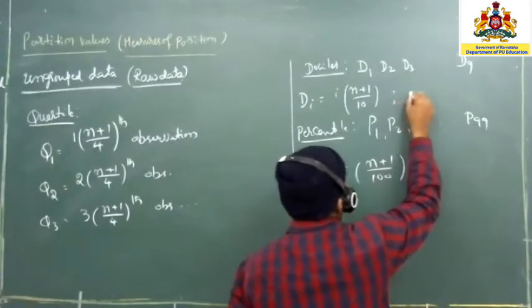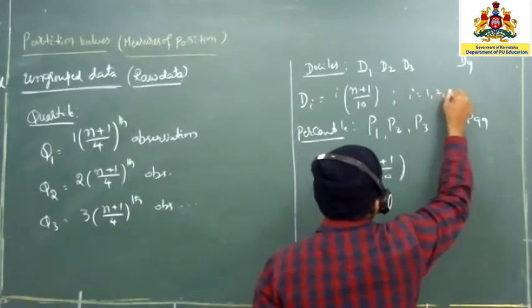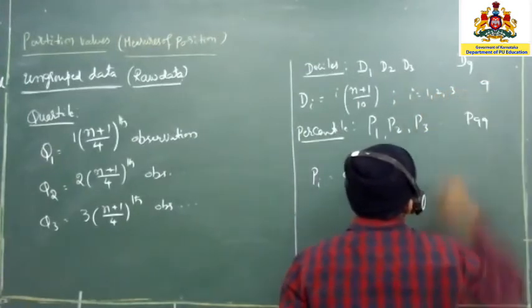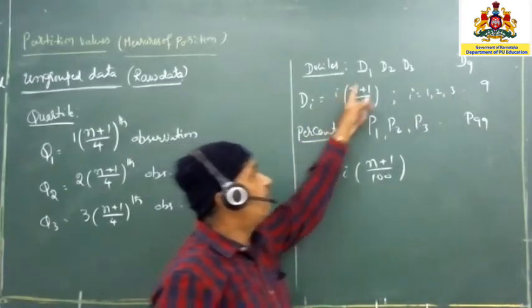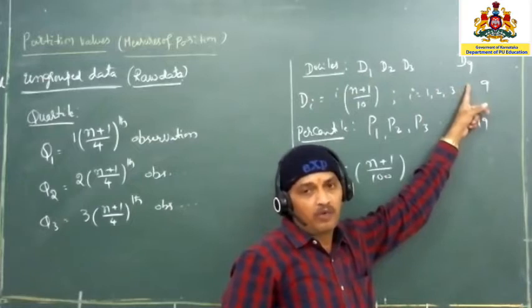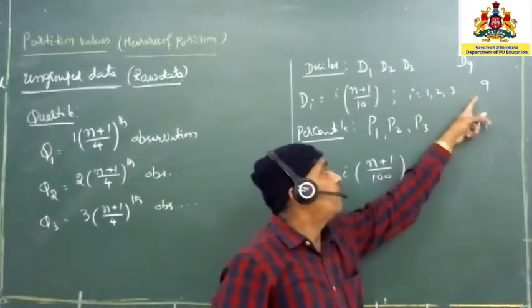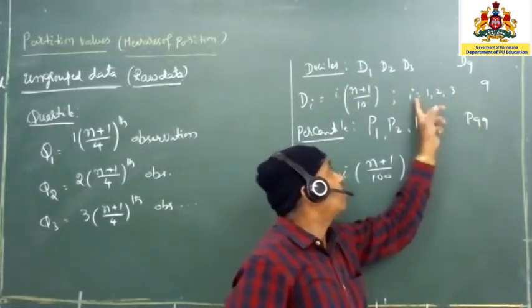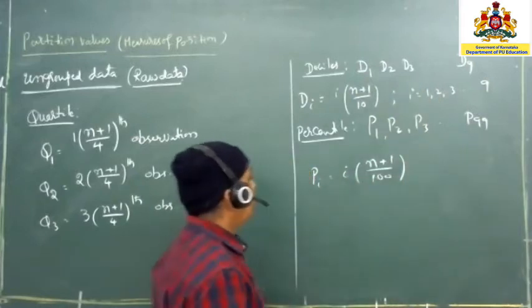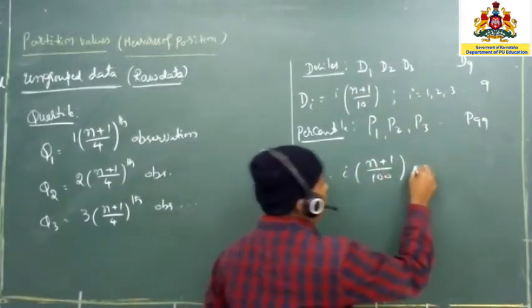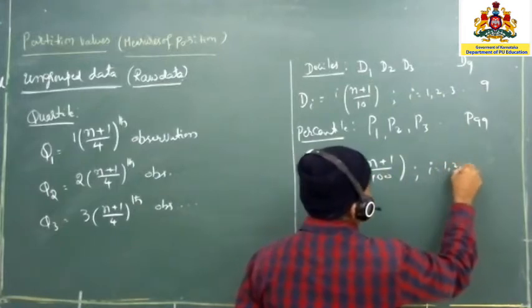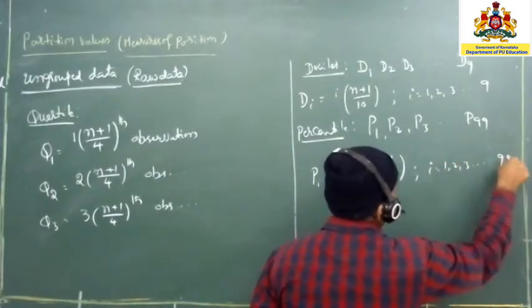So here the range of i is 1 to 3, up to 9, because we know that the decile is divided into 10 equal parts. So that is D1 to D9, that is i is equal to 1 to 9. In the same way, the percentile is i into n plus 1 by 100, where i is equal to 1, 2, 3, up to 99.